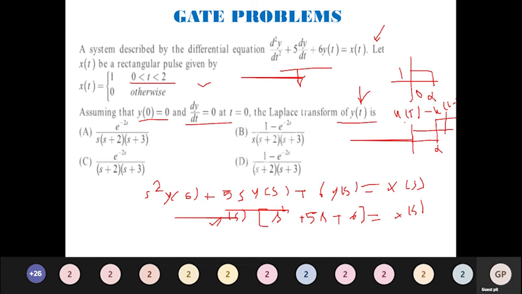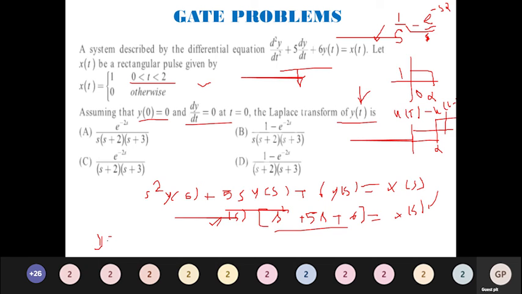So if I take the transform of this, u of t, in general the transformation is 1 over s. For u of t minus t naught, we already said that it is going to be e power minus s t naught divided by s. The t naught value here is 2. So I can take s as common. I will have 1 minus e power minus 2s divided by s. So this is going to act as my x of s now. What is my y of s now?